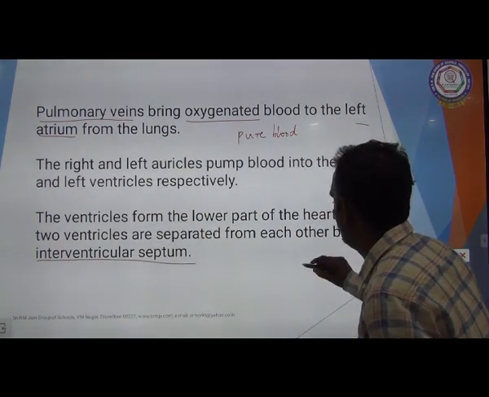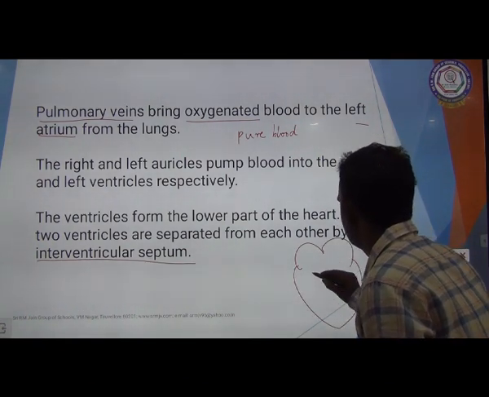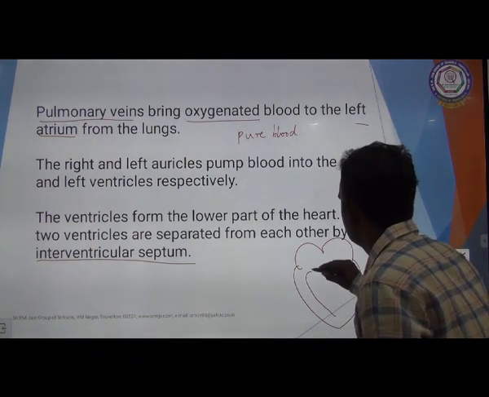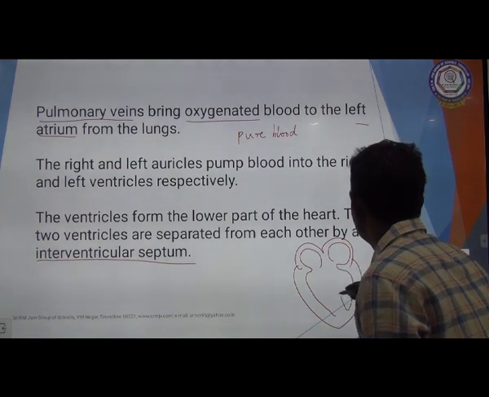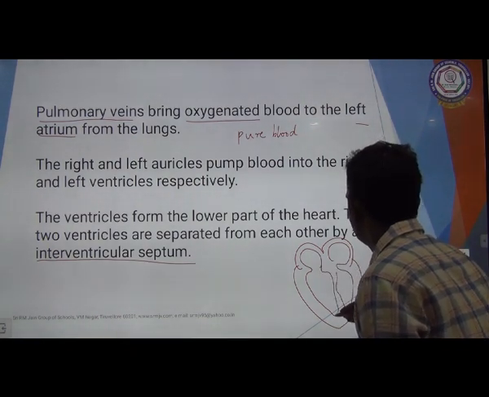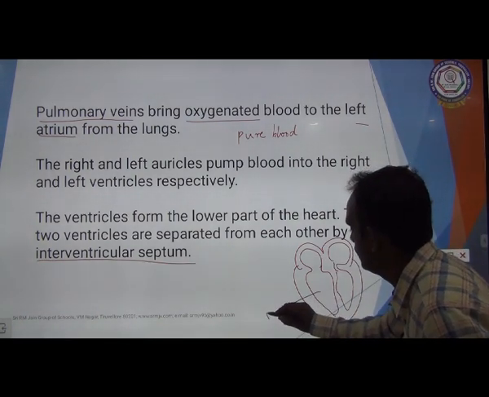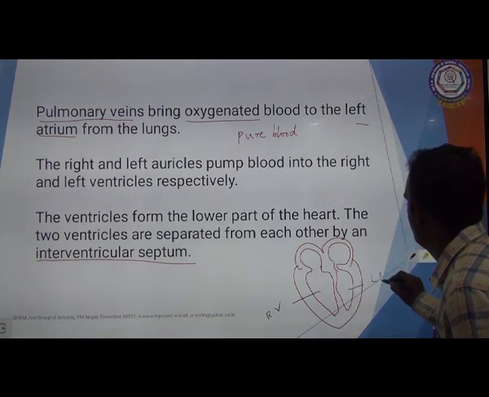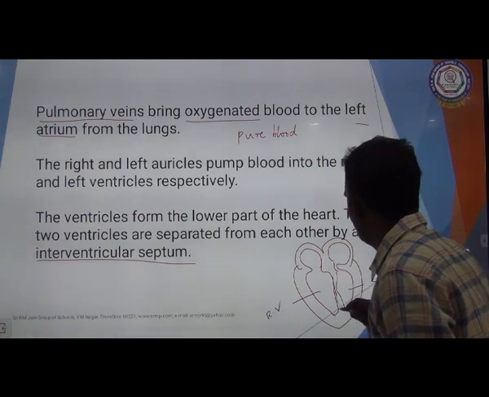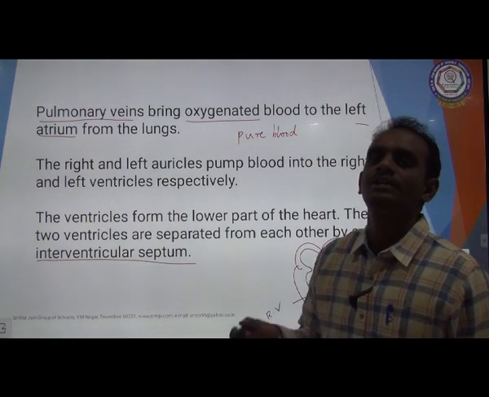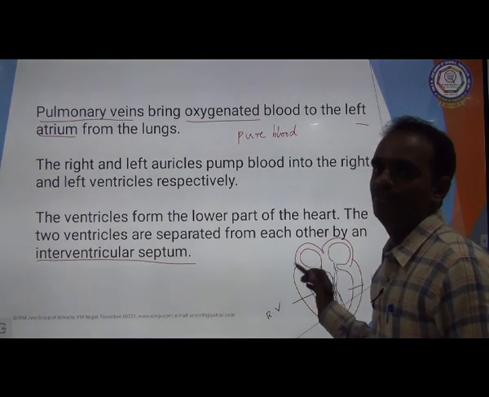So again I am drawing the diagram. This is the right ventricle and this is the left ventricle. These two ventricles are separated by a septum called the interventricular septum. This prevents the mixing of blood.